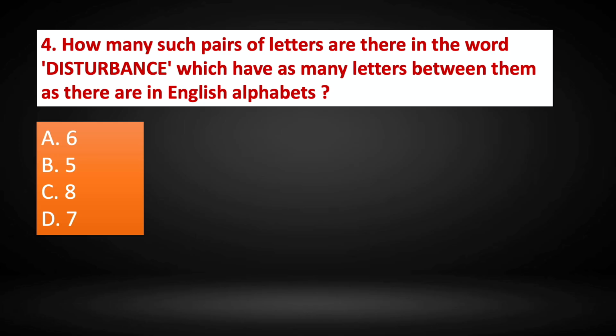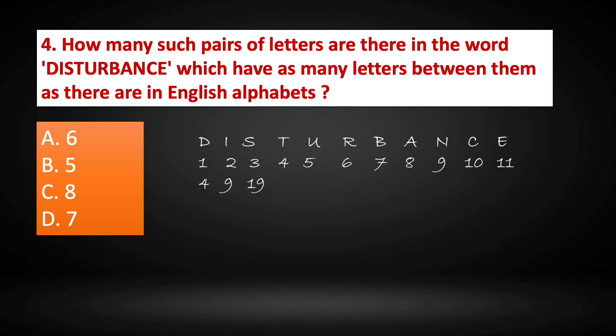Question number 4. How many such pairs of letters are there in the word disturbance which have as many letters between them as there are in the English alphabets? So let's write the word disturbance and let us number the letters. So we'll number it 1, 2, 3, 4, 5, 6, 7, 8, 9, 10 and 11. And as per the English alphabets, we are going to now number it. So A means 1, B is 2, C is 3 and D is 4.